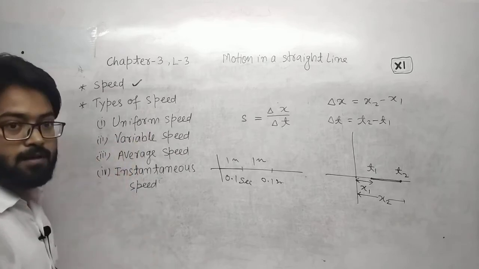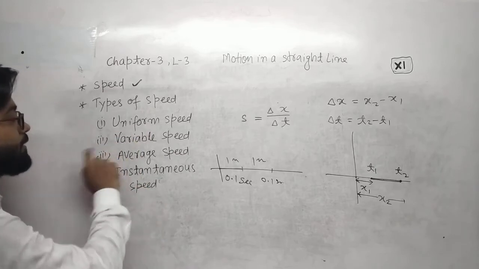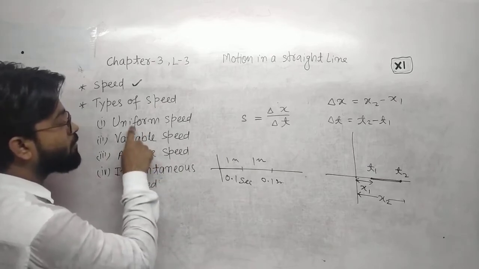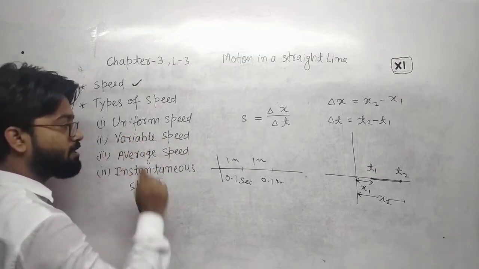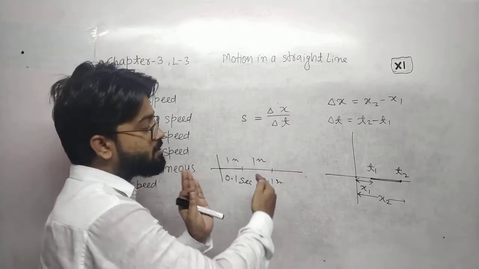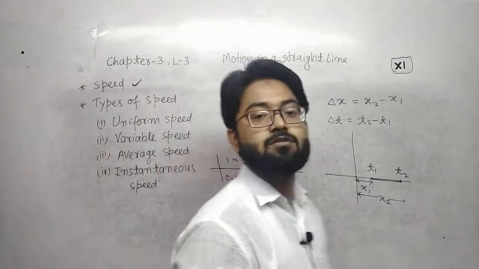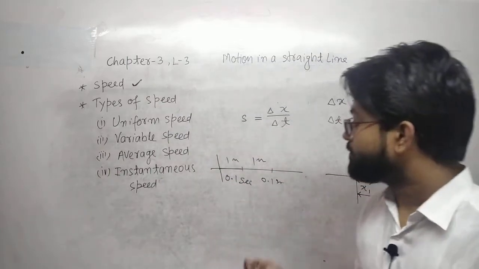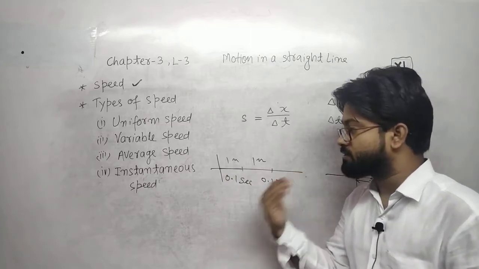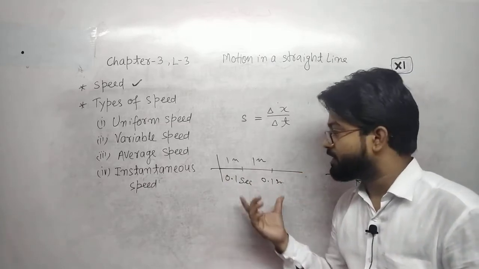Now second, variable speed, or you can say non-uniform speed. Variable speed means that in equal intervals of time the distance covered by an object is not equal.